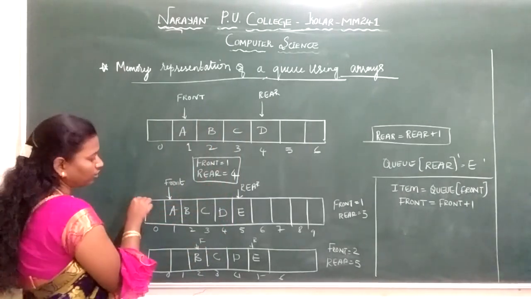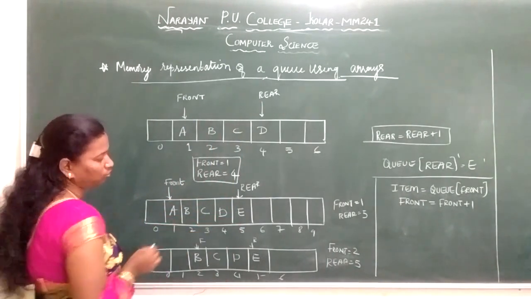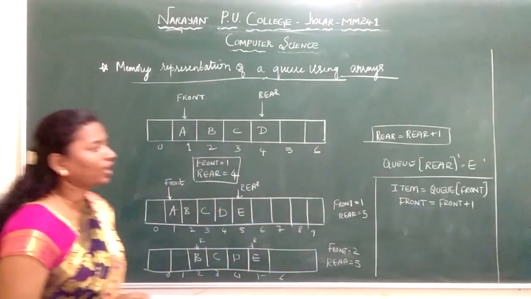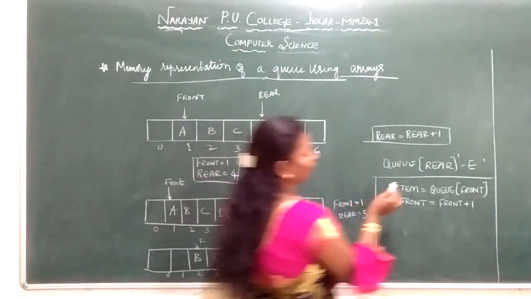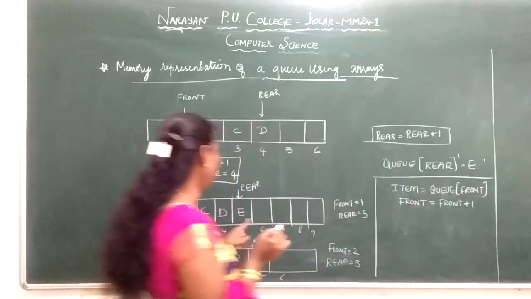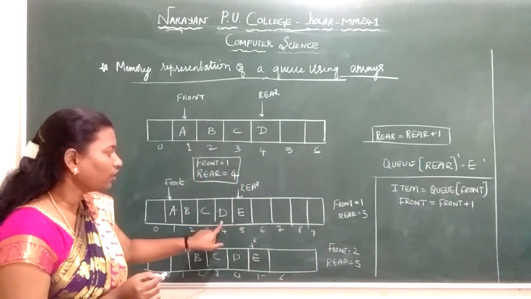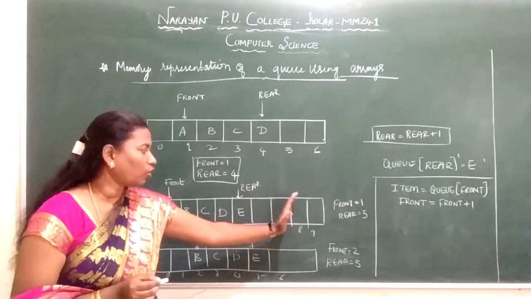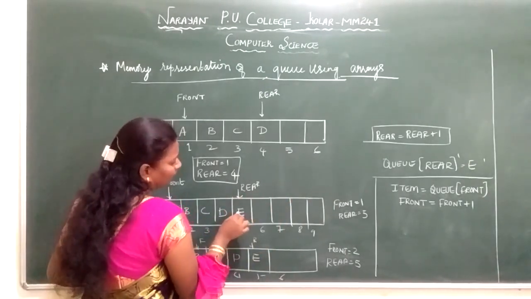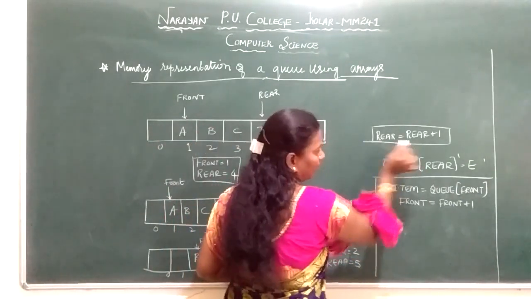Next, for insertion I will explain. Now if I want to insert an element at the 5th position, front is pointing to 1 here, rear is pointing to 5. Imagine I am giving the item E. Now E I am inserting at the 5th position, so I am using rear is equal to rear plus 1. So here I inserted the element E by using the rear end. So rear will become rear plus 1.